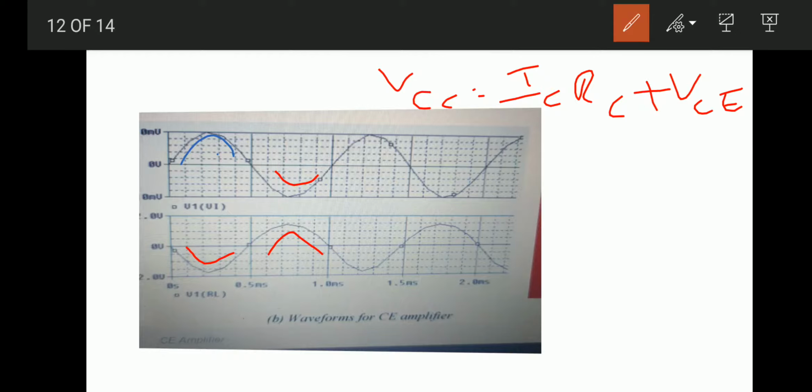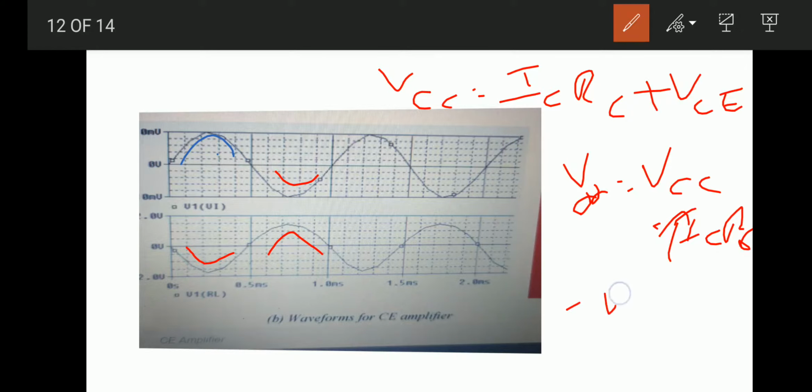During the positive half cycle, if this ICRC is increasing, then V0 equals VCC minus ICRC, where this RC factor is increasing. That means V0 is a negative value. This is during the positive half cycle.